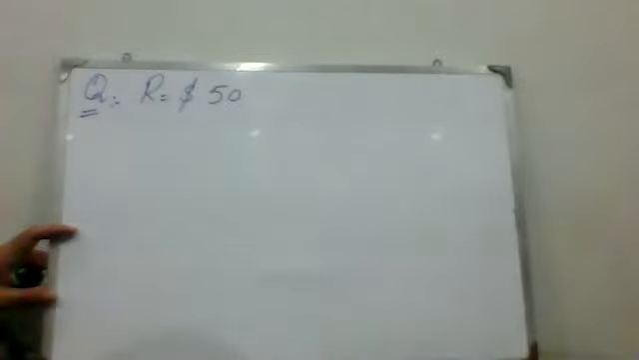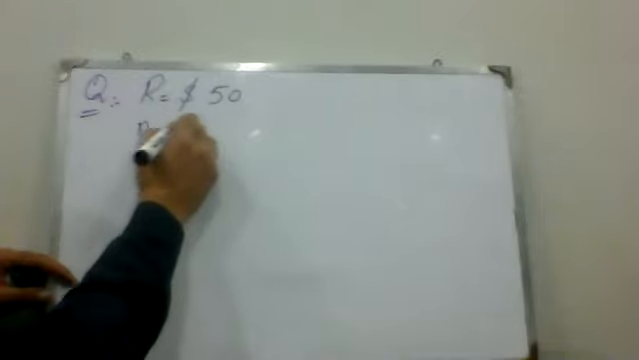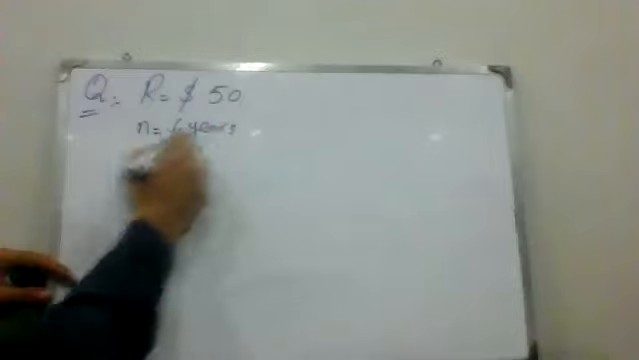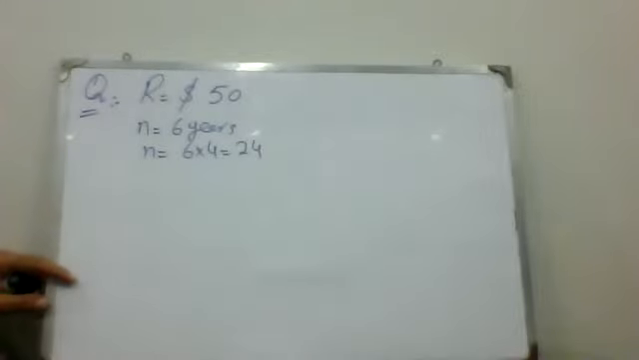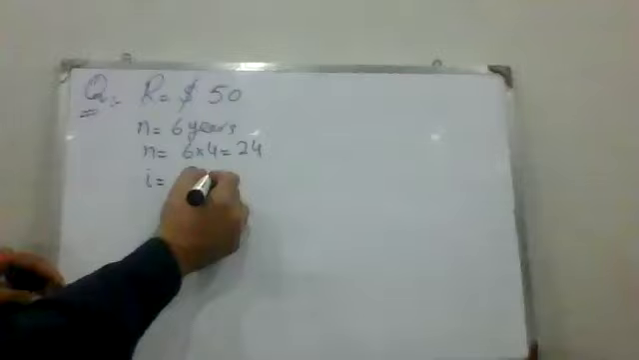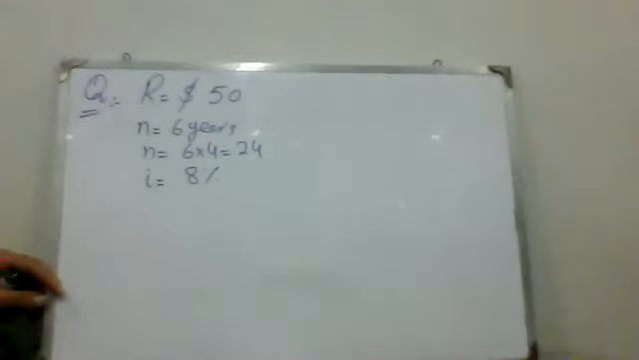For saving, he pays that amount quarter wise. So for how many times? For 6 years, n is equal to 6 years. In quarters we can write 6 multiplied by 4, that is 24. So your n is 24. Next, I is the rate, which is given in the problem: quarter wise at the rate of 8%.